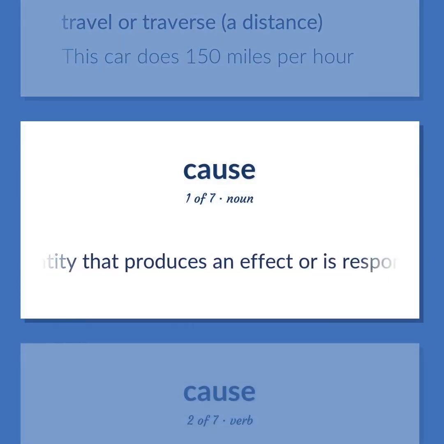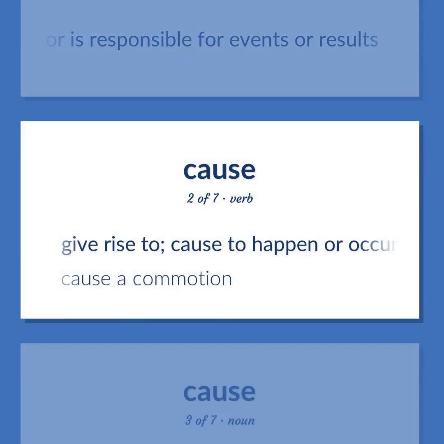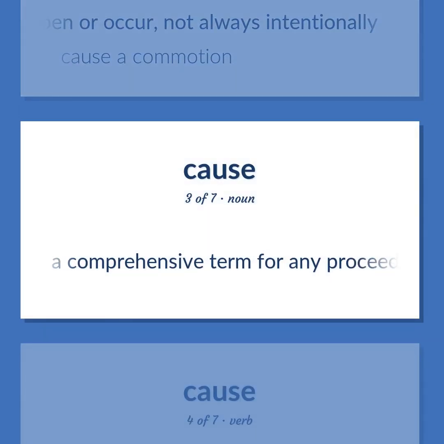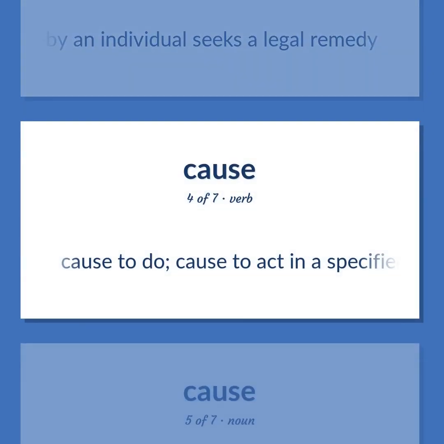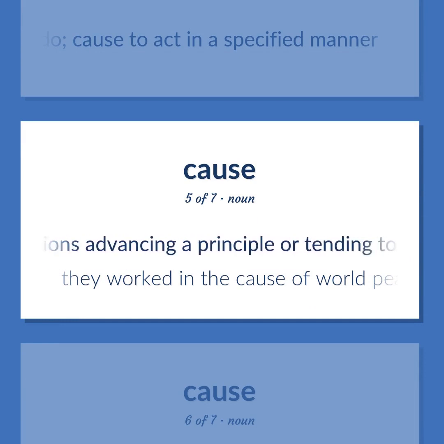Any entity that produces an effect or is responsible for events or results. Give rise to. Cause to happen or occur, not always intentionally. Cause a commotion. A comprehensive term for any proceeding in a court of law whereby an individual seeks a legal remedy. Cause to do. Cause to act in a specified manner. A series of actions advancing a principle or tending toward a particular end. They worked in the cause of world peace.